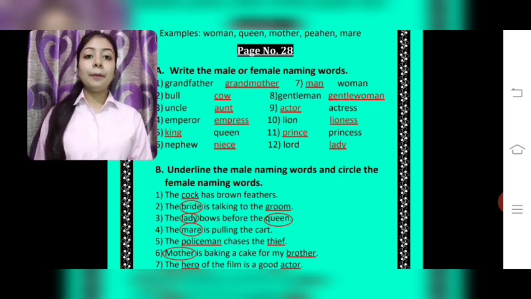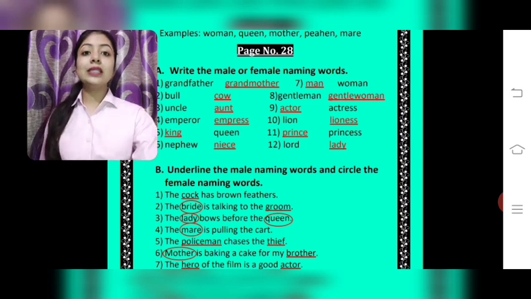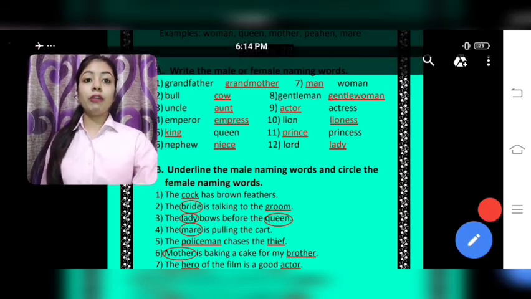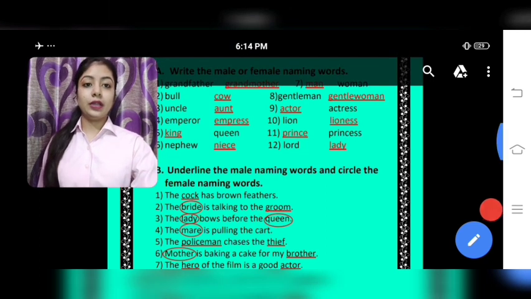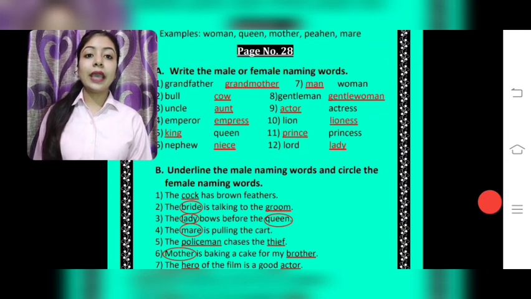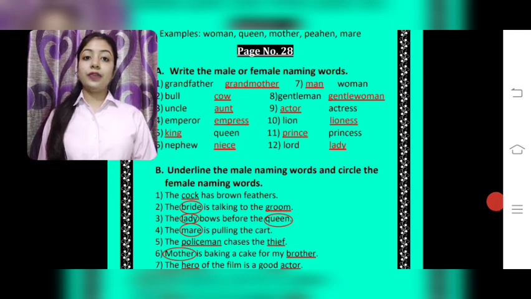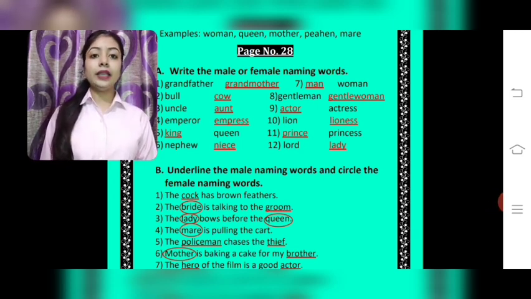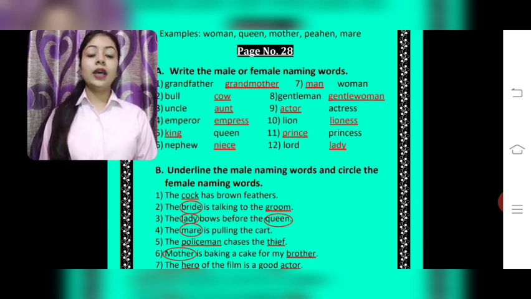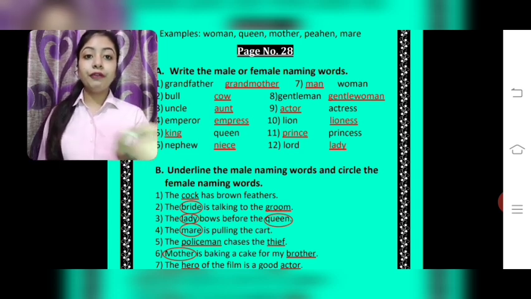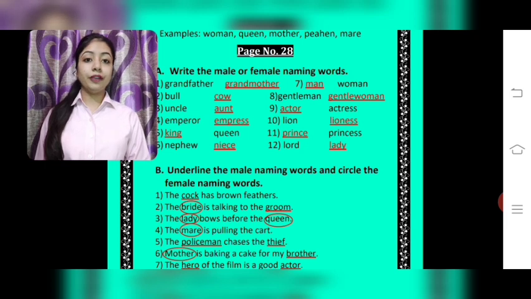Fourth, emperor. What is an emperor, students? Emperor is king. King of a place is known as emperor. So its female is empress. Emperor's female is empress. E-M-P-R-E-S-S. Empress.